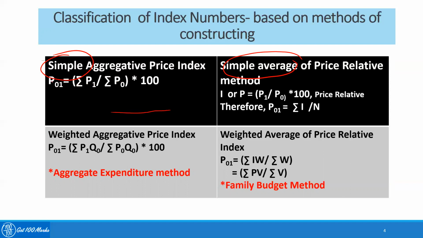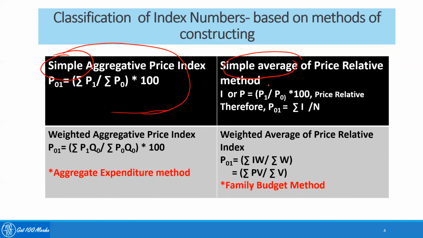This is a type where we are not using weights, we are not considering how much quantity is priced. So it is just a simple aggregative method. Whereas in the simple average method, we first calculate the price relative. What do we mean by price relative? Suppose we are buying rice. We take the price of rice in 2010, which is the base year, and the price of rice in 2020, which is the current year, and we just divide.